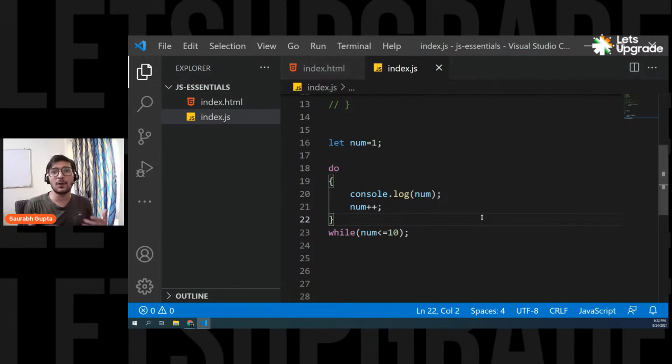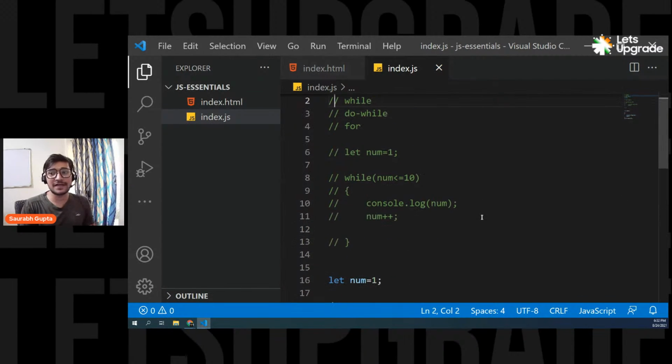Now what's the difference here? In the while loop, what was happening: you created your variable, and here you check your condition first. Fine. Check if number is less than 10. Yes, it is correct. Then we come inside and execute the code.